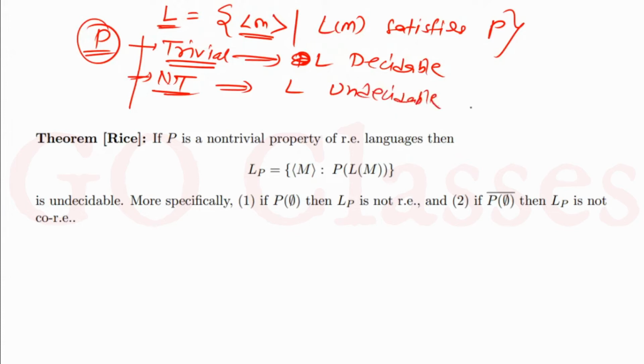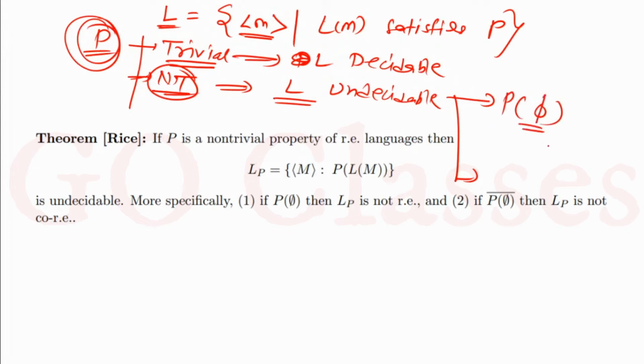Now, in this scenario, once you have checked that L is undecidable, basically once you have already seen that this property P is non-trivial, and I'm only talking about this scenario, you don't have to check for monotonic, non-monotonic. The only thing that you need to check is whether the empty language will satisfy this property or not.